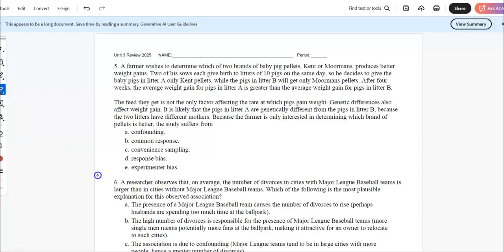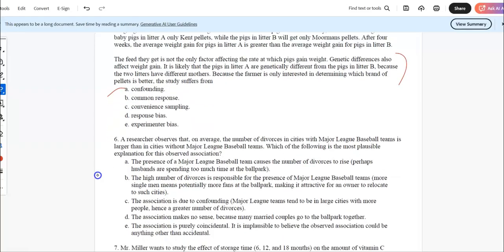Genetic differences also affect weight gain. Oh, that's true. It's likely that pigs in litter A are genetically different from pigs in litter B because the two litters have different mothers, and the farmer is only interested in determining which brand of pellets is better. That's called confounding, right? The other issue is the genetics. You've got two totally different genetic groups. It might be because of genetics.